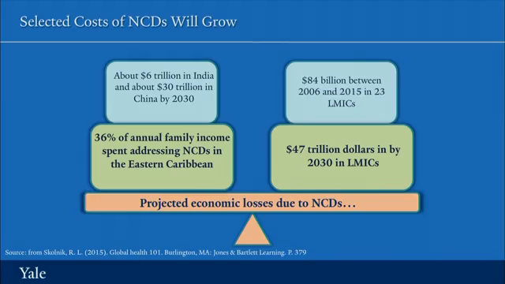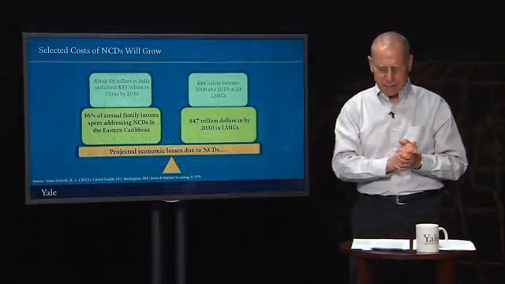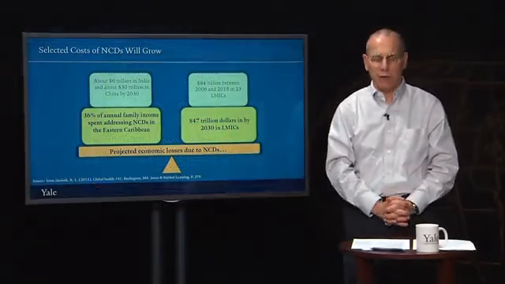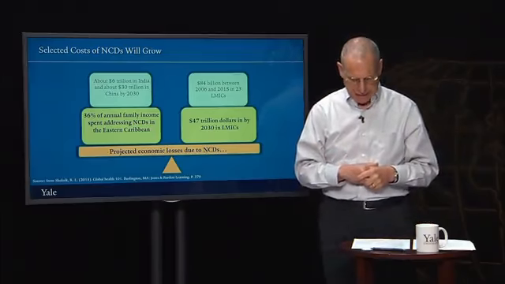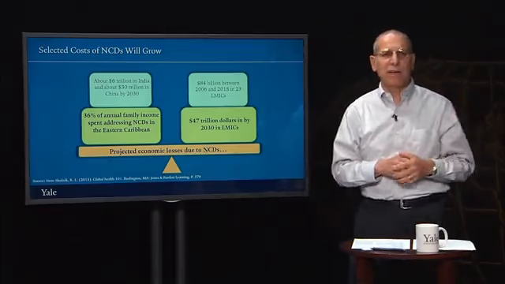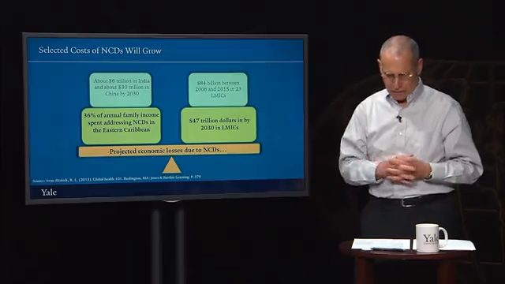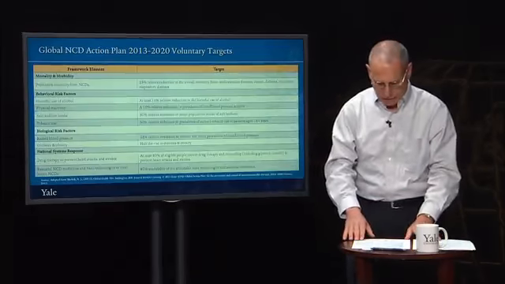Now, let's talk, before we end, about what can be done. The World Health Assembly, the governing body of the World Health Organization, endorsed in May 2013 a global NCD action plan that would cover the years 2013 to 2020. The plan included a set of voluntary targets.